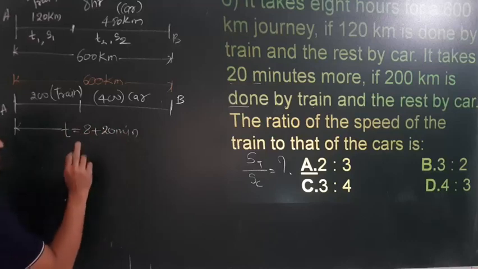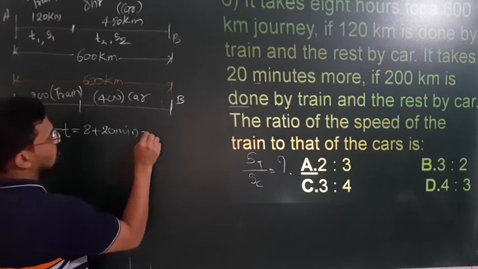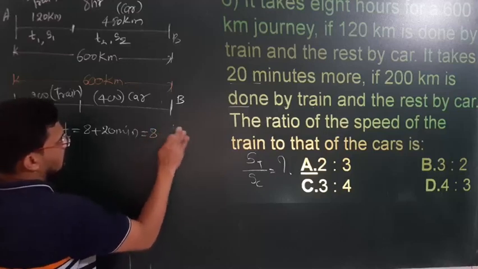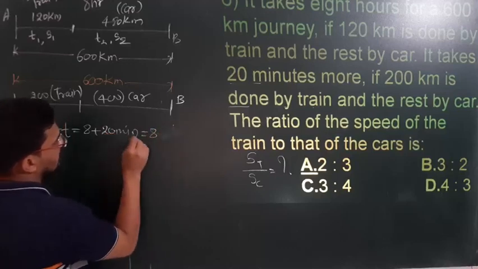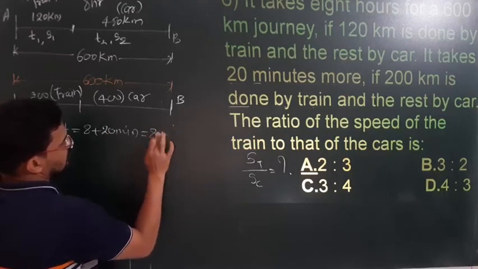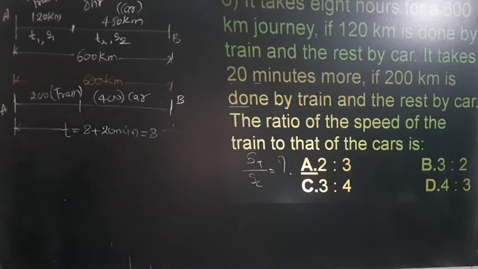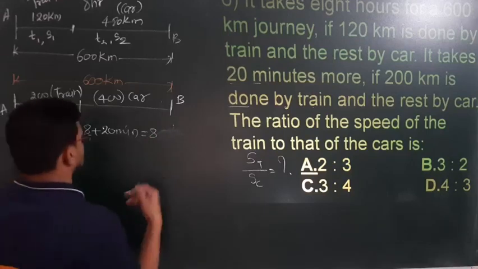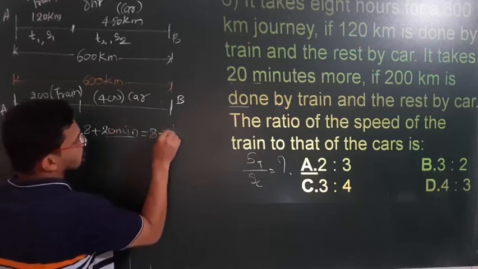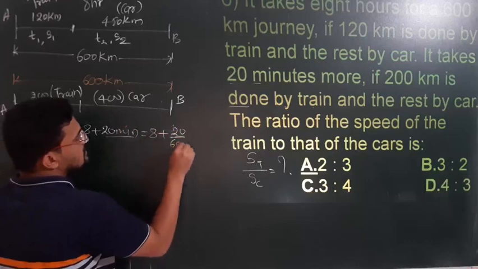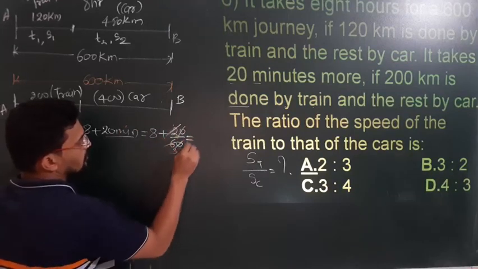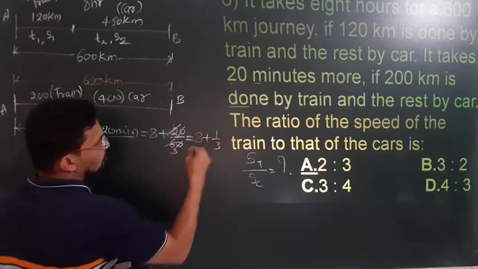Now convert this whole thing into hours. How to convert this whole thing into hours? 8 plus 20 minutes. How to convert minute to hour? So just plus 20 by 60. So 2 3s cancel out, correct? So it becomes 8 plus 1 upon 3 hours.